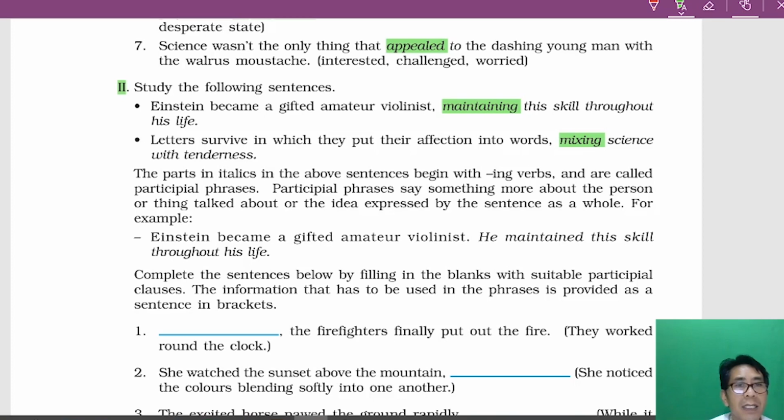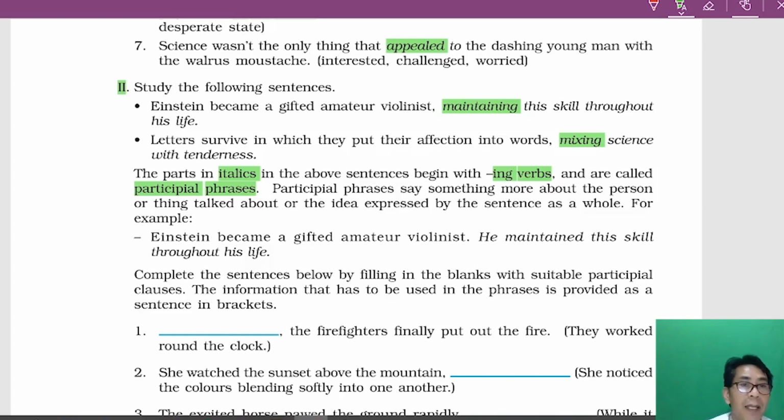The part in italics, maintaining and mixing. In the above sentences begin with ing verbs. So it begins with mixing, maintaining, ing verbs. You got it? And what are they called? They are called participle phrases. These words are called participle. For example, maintaining, mixing, they are all called participle phrases. So participle phrases say something more about the person or thing talked about or the idea expressed by the sentence as a whole.